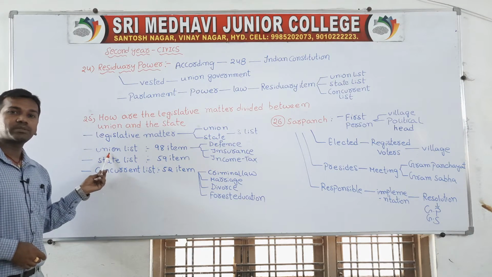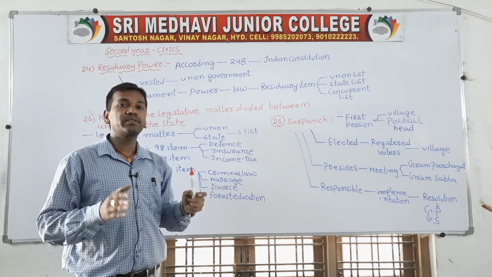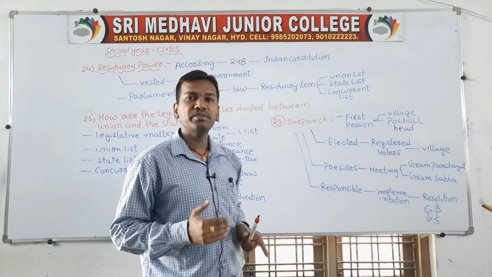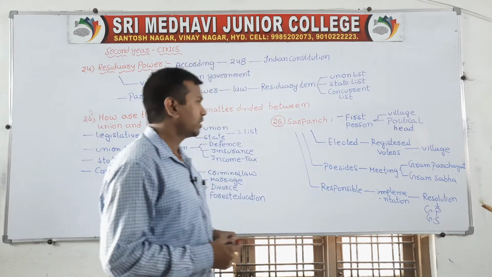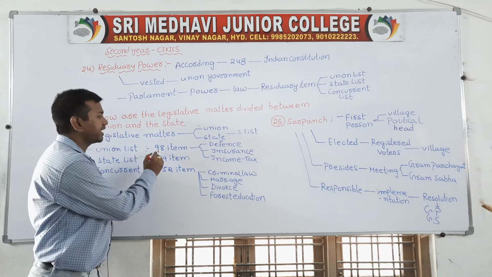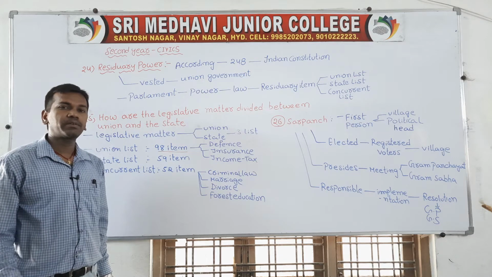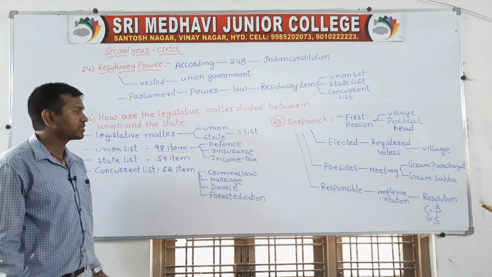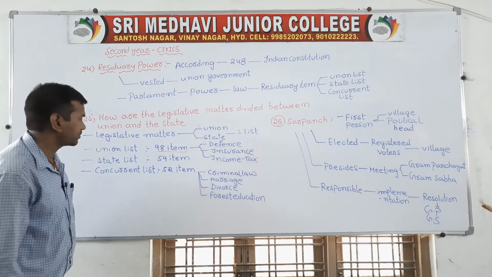Union list, we have already discussed in the earlier chapter. Union list means the power to make the law is completely vested under the control of the central government. In the union list there are 98 items on which the central government has the right to make the law, such as defense, insurance, income tax, etc.